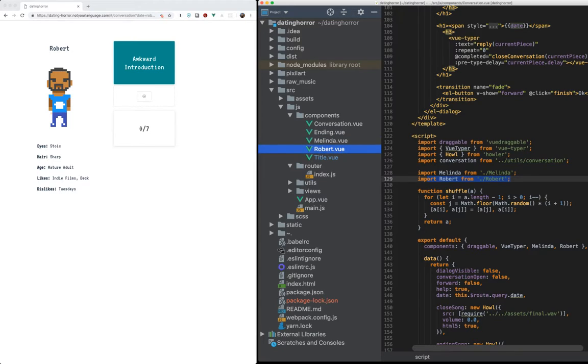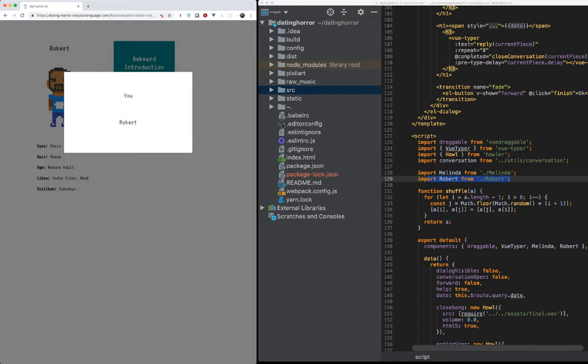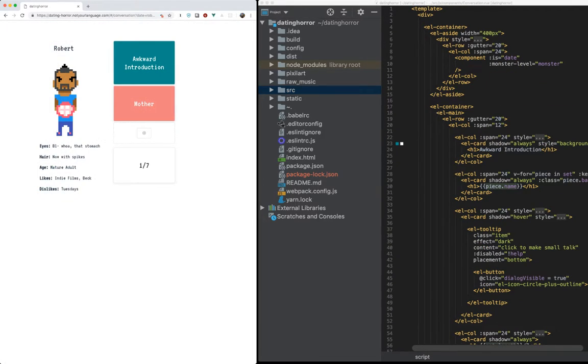These components are extremely simple. We pass in the name of obviously which of those components to choose, and we tell it how close to being a monster or to being happy this individual is. So for example, if we choose this horrible conversation piece about my mother, we are telling this component, hey, our monster level, which is basically the state management of this conversation, is very high. Go ahead and do whatever it is you do when that monster level is high. And let's dive back into the code so you can see what I mean by the monster level.